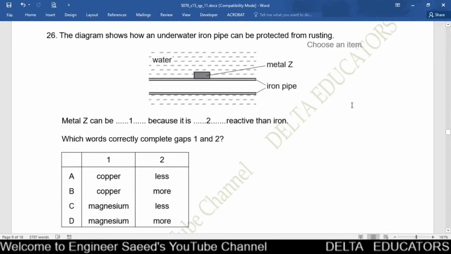Question number 26. The diagram shows how an underwater iron pipe can be protected using metal Z. Here we have a gap. This gap we have to fill with a metal that is more reactive than iron.